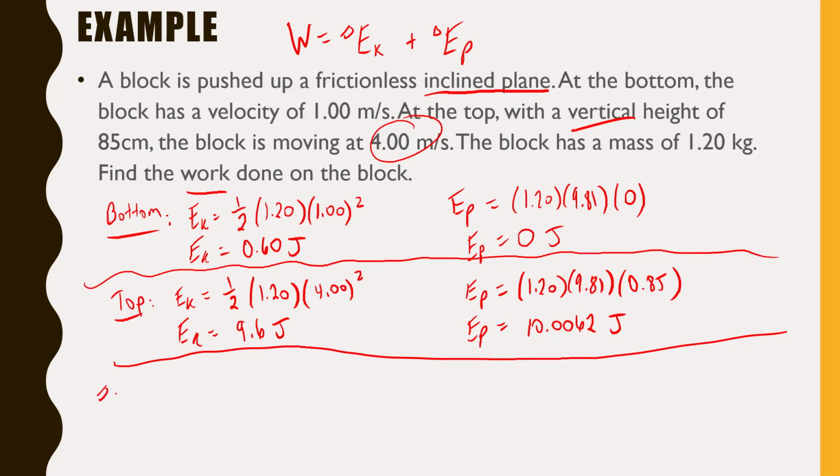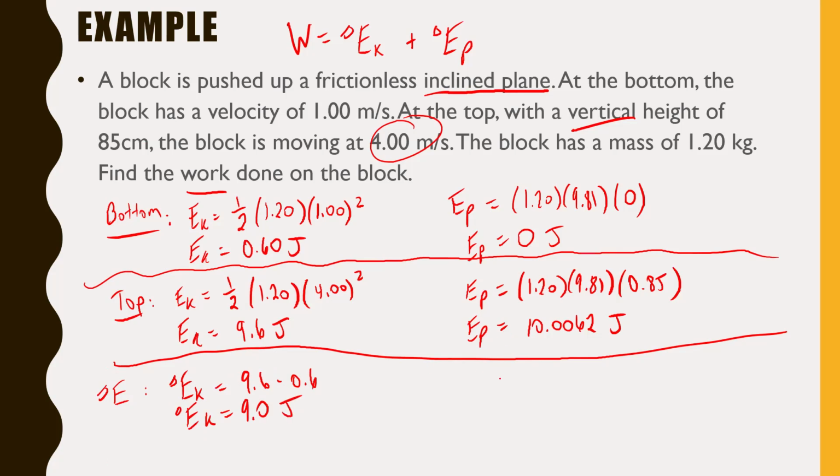So what we need to determine now is our changes. Our change in energy, so I'll just say our delta E's here, is just our difference between the two energies we had before. In this case, it's going to be final minus initial, but when you're dealing with these, remember your change in energy doesn't care about direction. So really you're just going bigger number minus smaller number, regardless of whether you increased or decreased. We increased on this one, so it's still final minus initial, but always just do the bigger number minus the smaller. So our change in kinetic energy, our delta EK, is just going to be 9.6 minus 0.6, which of course is just 9.0 joules to be exact.